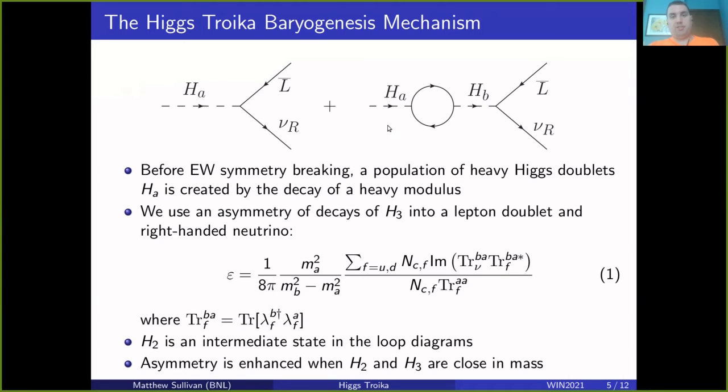So what is the role of H2? The role of H2 in this is to be a mediator. H1, since we were making H1 responsible for mass generation in this model, does not have sufficient Yukawa couplings, and it also acts as a light mediator for washout processes, which can destroy any generated asymmetry.